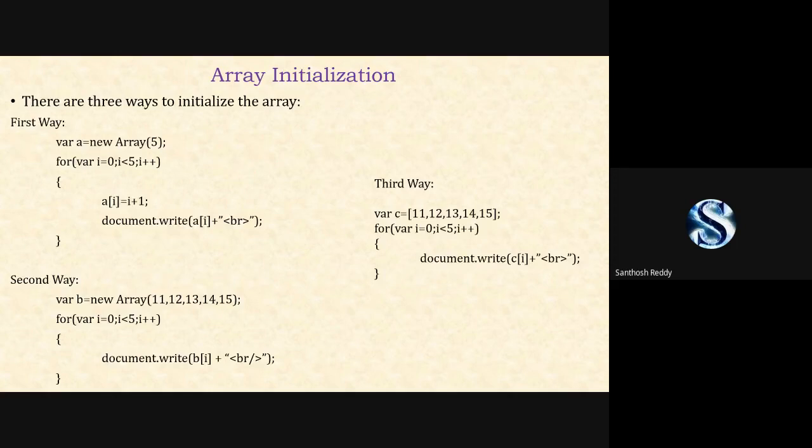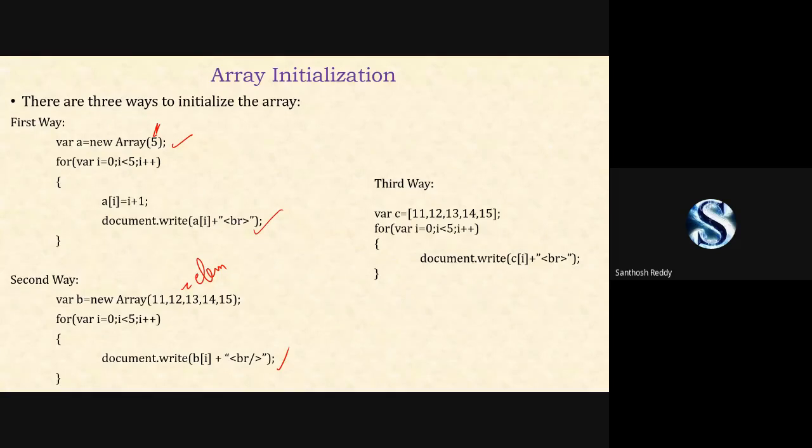Now we are going to see how to initialize the values to an array. With the first way, using the new operator, we can initialize the values using a for loop. The second way, directly we can initialize the values: in the place of size we specify the elements directly, and here we are retrieving your elements.